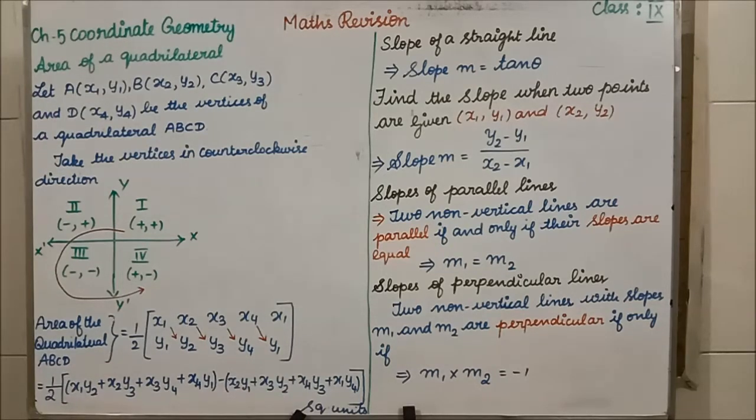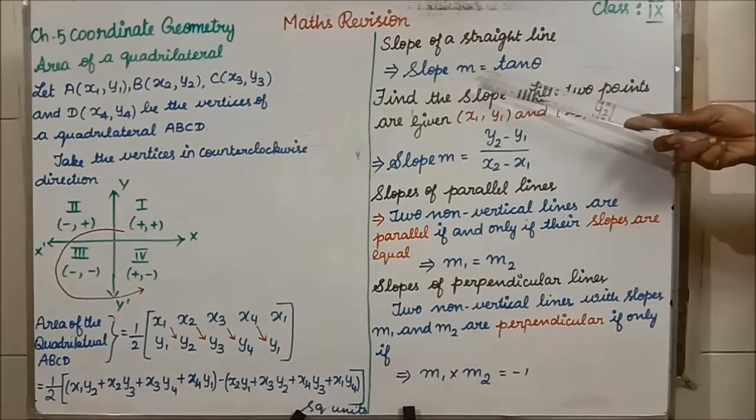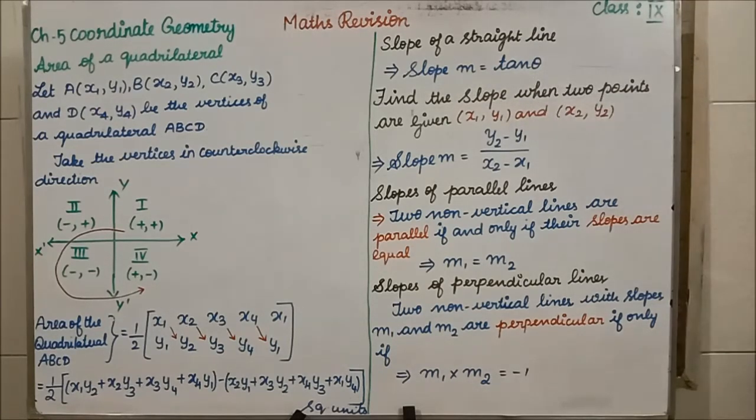Okay, slope means m, inclination means theta. Theta is nothing but angle. Okay, students, when they give you the value of theta and ask you to find the slope, what formula will you apply? Slope m is equal to tan theta. Clear?